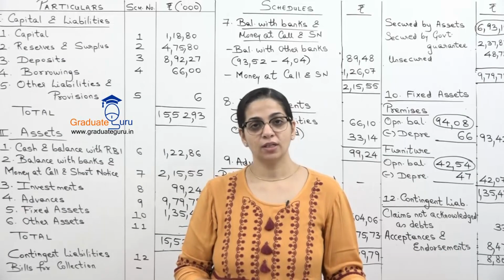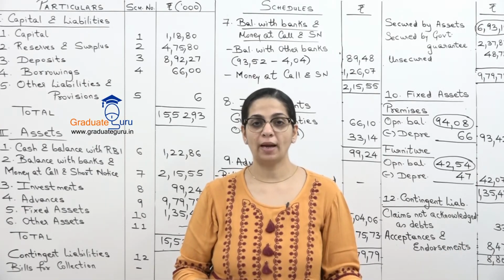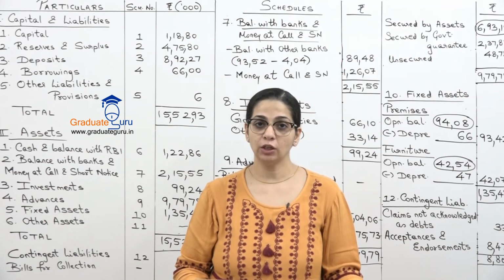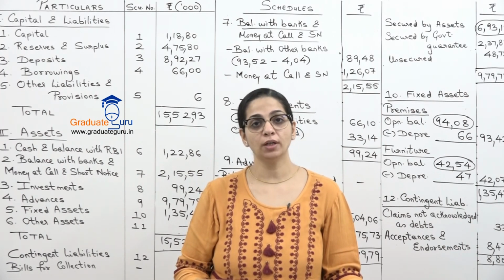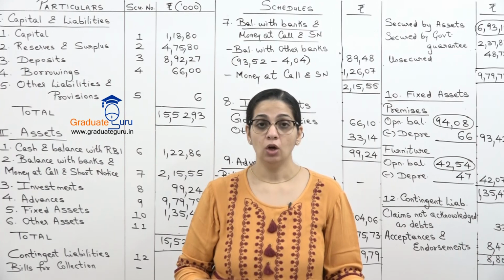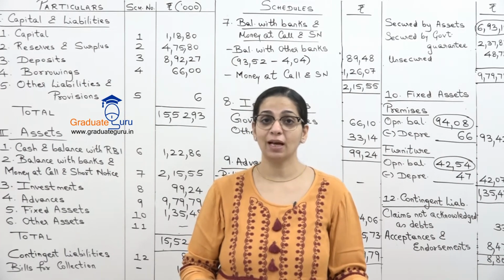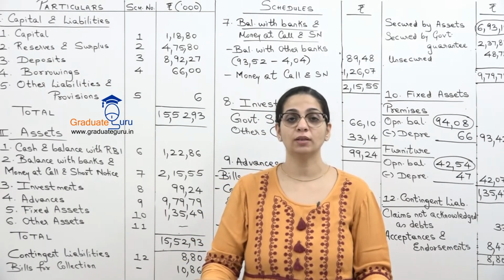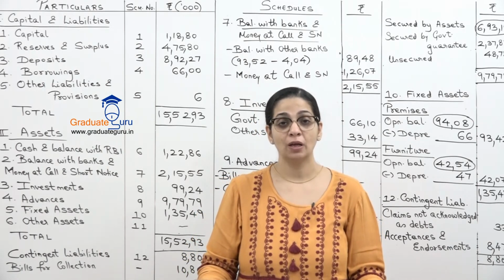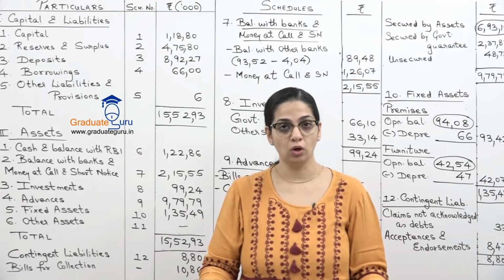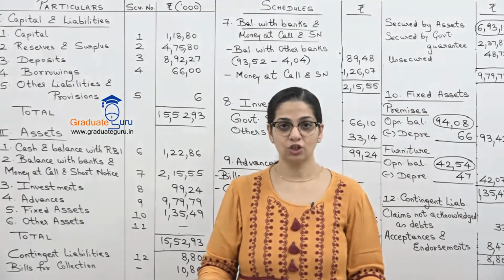So that's it for this session. Please go through the format again. Keep on revising your format and remember what amounts go in which schedule. Also in this sum, we did the adjustment about the demand and time liabilities, the cash reserve ratio and the statutory liquid ratio. So go through that adjustment also. So that's it for this session. Thank you.